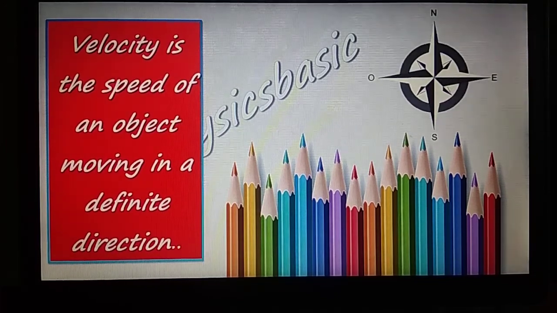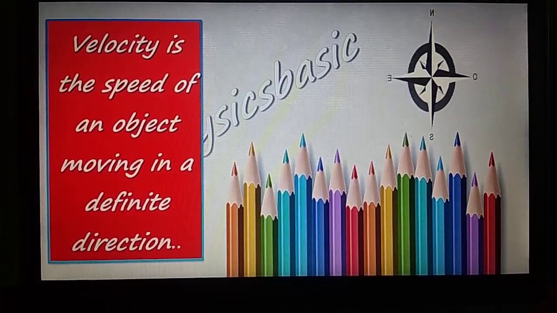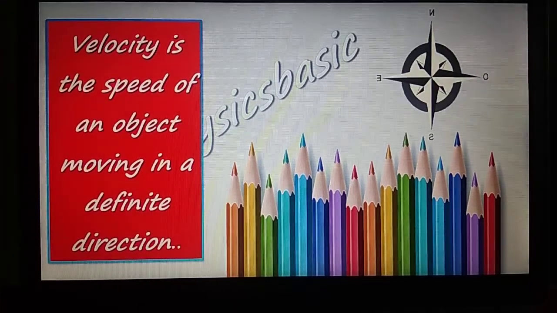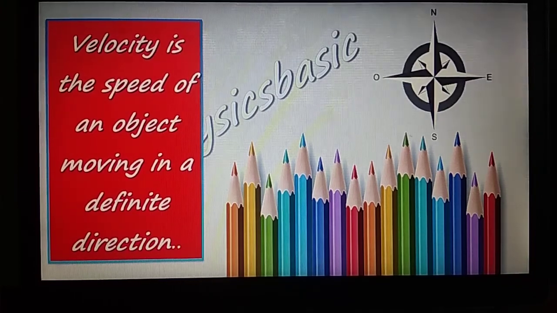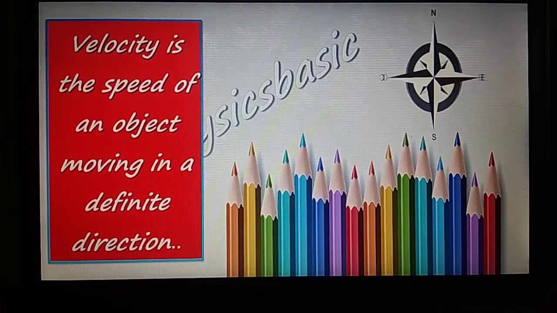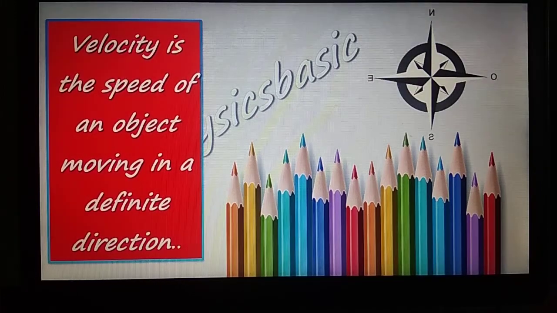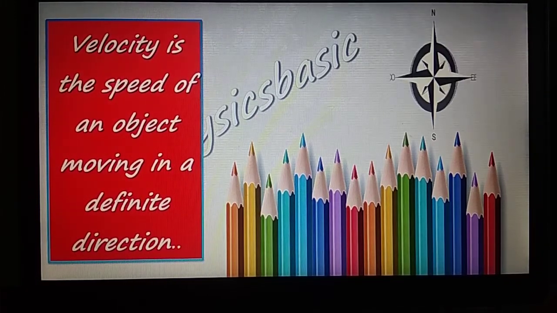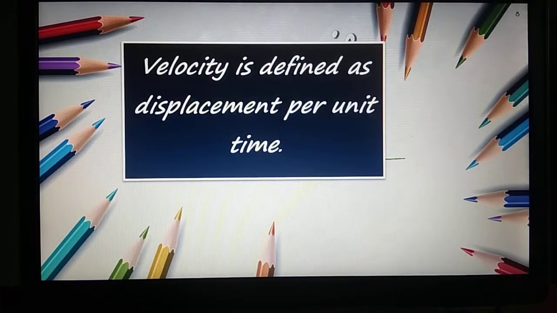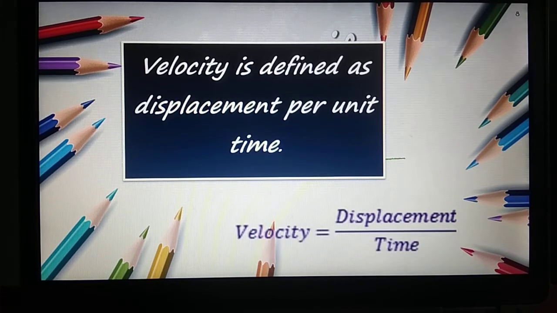Suppose you are moving from one place to another and you say that I am going from home to school in the east direction, or you can say my home is in the west direction, then you are defining the term velocity. And if you say that I am moving with a speed of 40 km per hour without mentioning direction, then it is speed. Now, velocity is defined as displacement per unit time. Similarly, speed is defined as distance per unit time and velocity is defined as displacement per unit time.